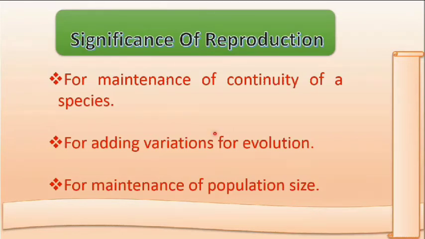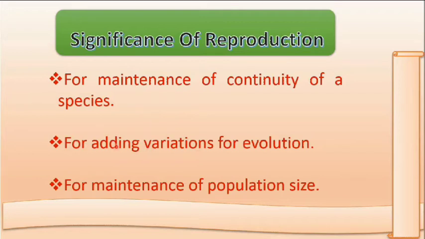Next, what is the significance of reproduction? Why is reproduction important? Reproduction is important for the maintenance of continuity of species. Suppose we human beings are fed up doing reproduction. What will happen one day? The human being species will be extinct. There will be no human beings on this earth if the reproduction process is not done by human beings. So it is very much important for the continuity of a particular species.